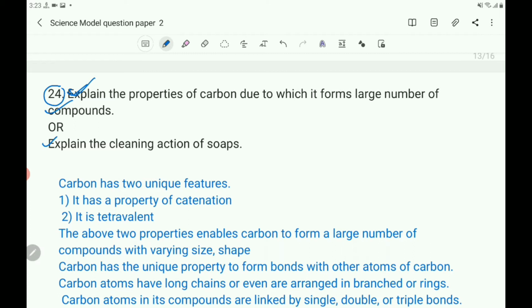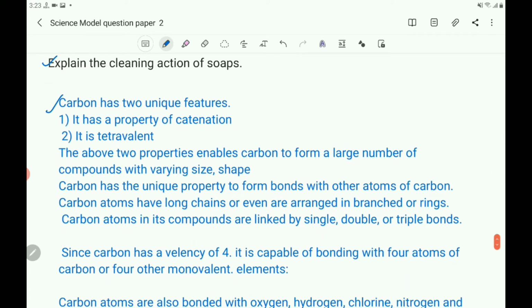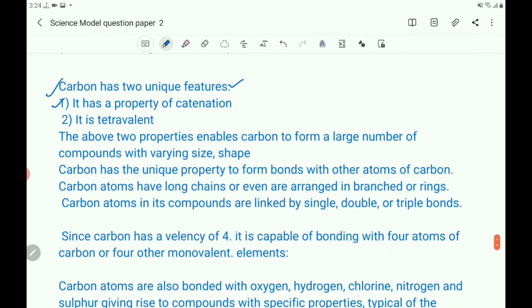So you take that carbon has 2 unique features. First one, it has a property of catenation. Second, it is tetravalent.